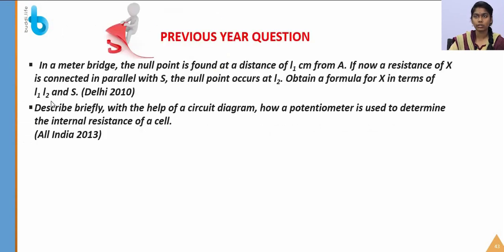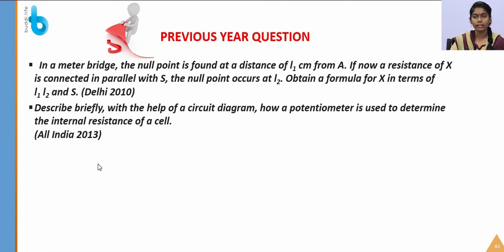The next question is also based on the meter bridge. So here also we have to calculate X. We have already seen these concepts in the meter bridge topic, right? With the help of the resistance, we are going to derive the formula for the unknown resistance X, which is connected in parallel with S. So already we have seen those concepts. The third question was on the potentiometer. You have to remember the meter bridge, potentiometer and Wheatstone bridge. We have to concentrate on these three topics, which are very important, because they are asked as long answer and very long answer questions.